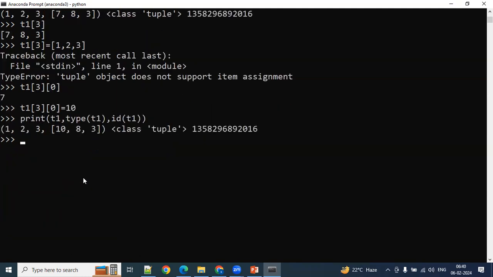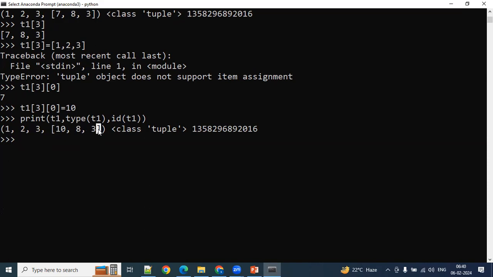Based on index, we can update the list. We cannot update the value of the tuple, but you can update the value inside the list. That is what we have seen yesterday, right? So this is one of the possible use cases, guys.